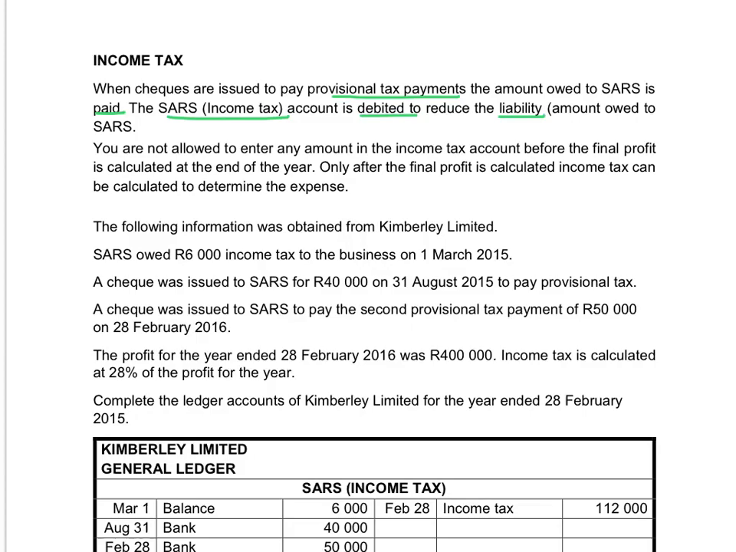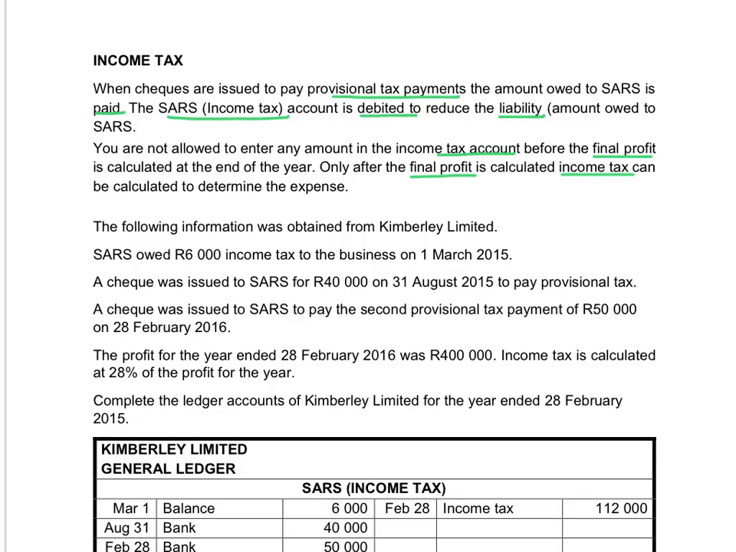You are not allowed to write any amount in the income tax account before the final profit is calculated at the end of the year. Only after this final profit is calculated can income tax be calculated to determine the expense, and then you will debit the income tax account and credit SARS income tax.